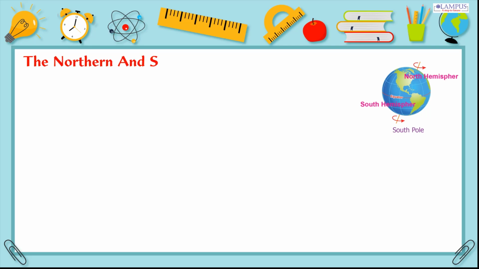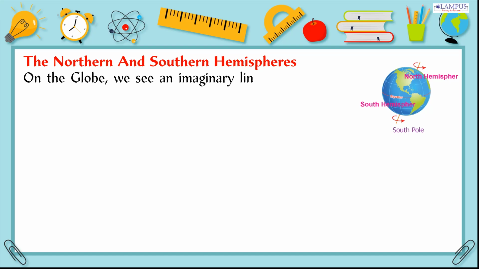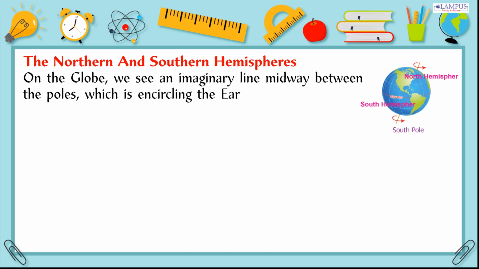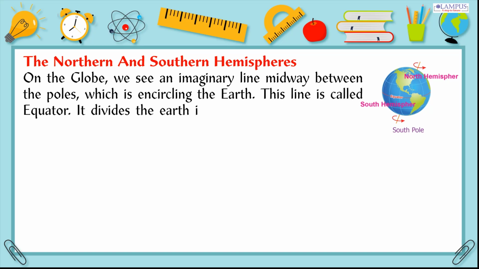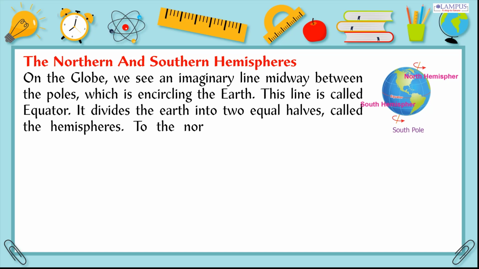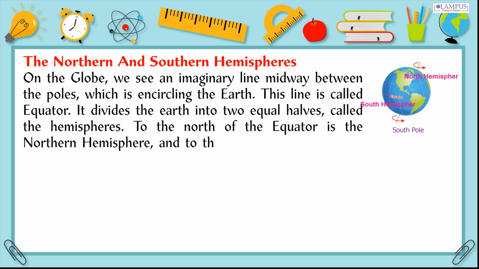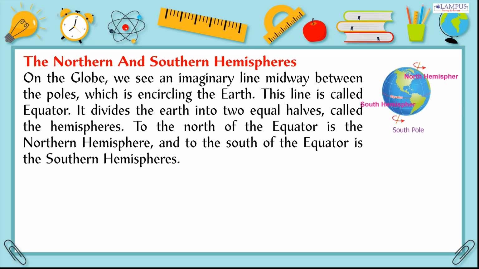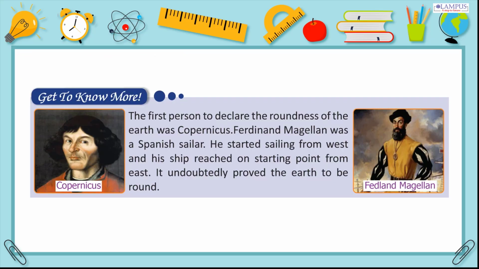The northern and southern hemispheres. On the globe, we see an imaginary line midway between the poles, which is encircling the Earth. This line is called the equator. It divides the Earth into two equal halves, called hemispheres. To the north of the equator is the northern hemisphere, and to the south of the equator is the southern hemisphere.